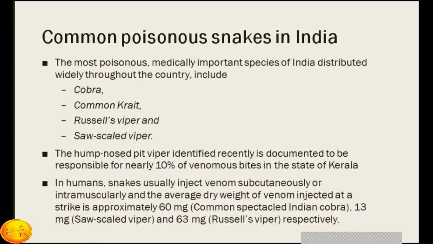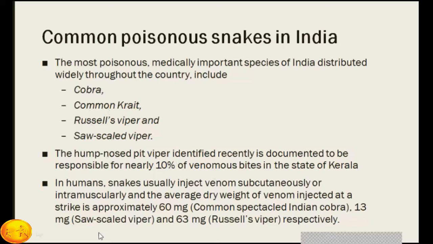The most poisonous and medically important species of India are distributed widely throughout the country, which include cobra, common krait, Russell's viper, and saw-scale viper. The hump-nosed pit viper is a newly identified viper, which is very common in Kerala state and responsible for almost 10% of venomous bites. So this is newly added to these 4 poisonous snakes.